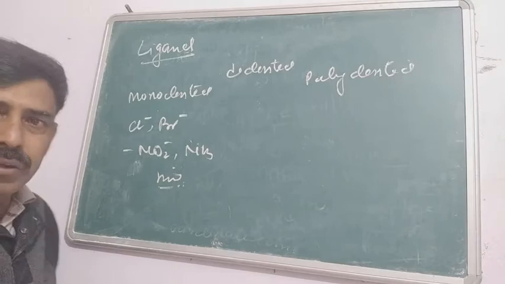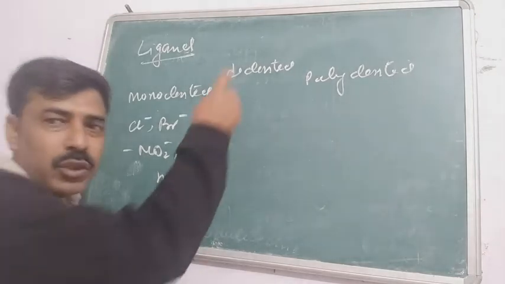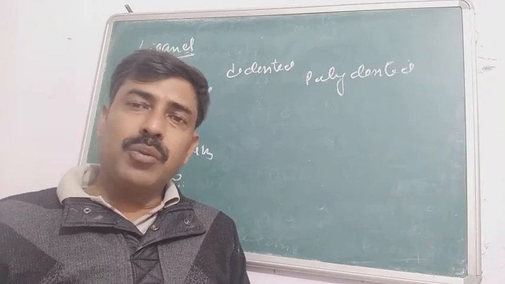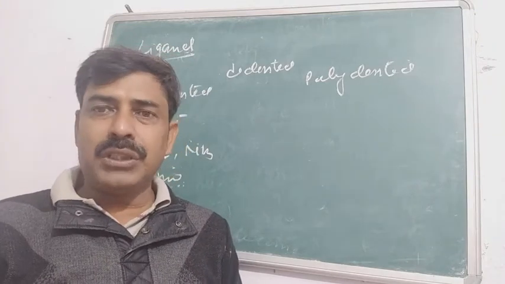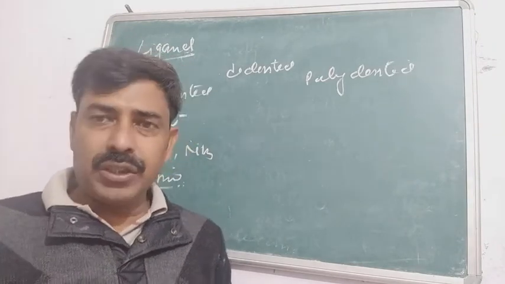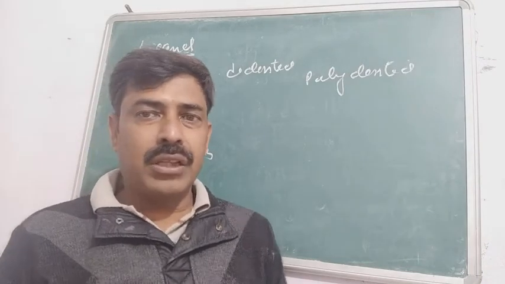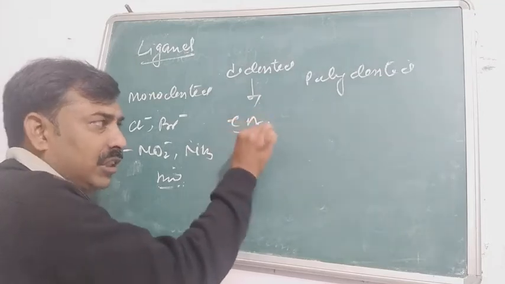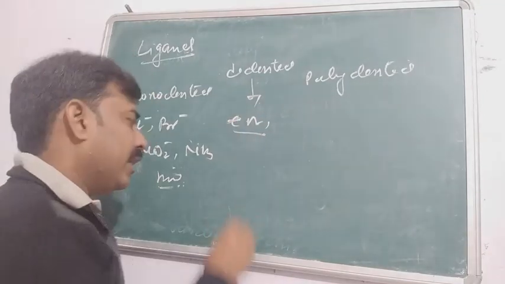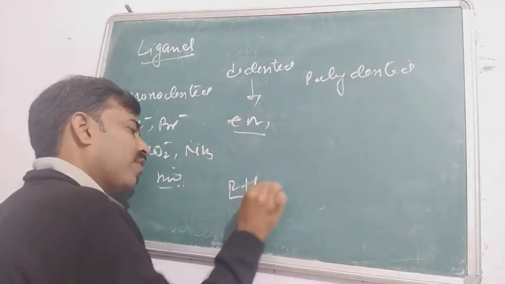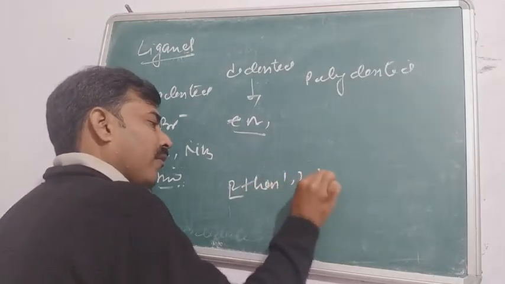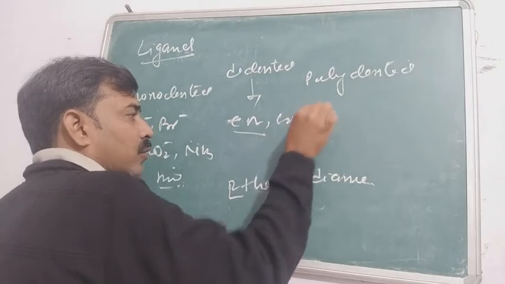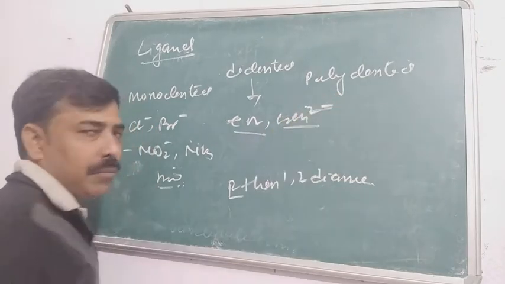Having a pair of electrons. Now the next one is the didentate ligand. Surely the capacity to form coordination bonds for these species is 2. तो ये दो दो coordination bond बनाने की कैपेसिटी रखते हैं. For example, en. इस en को हम बोलते हैं ethane-1,2-diamine, and C2O4 2 minus, जिसे हम ऑक्सिलेट आयन बोलते हैं.